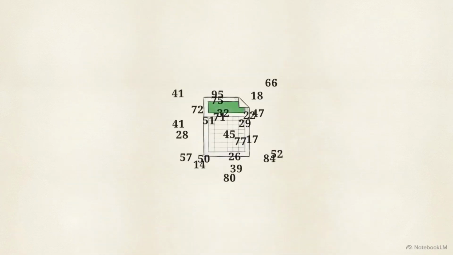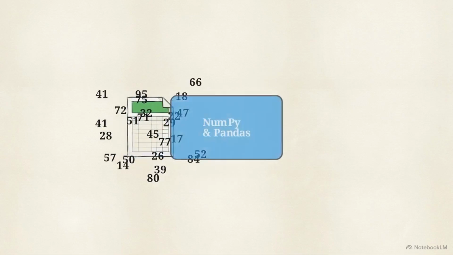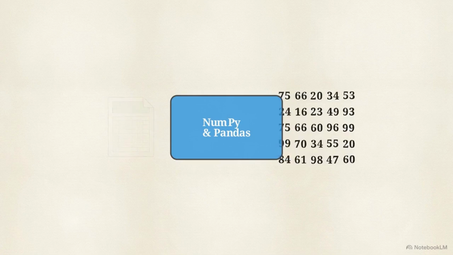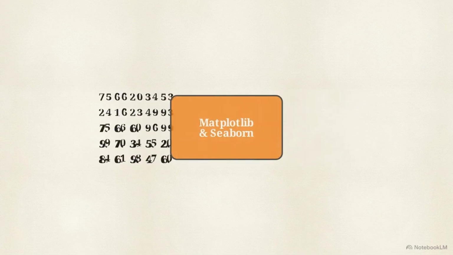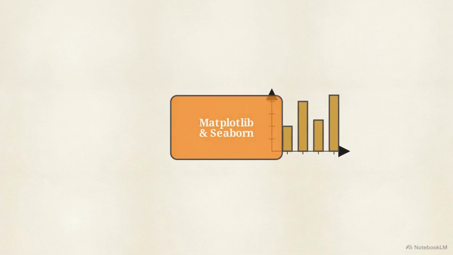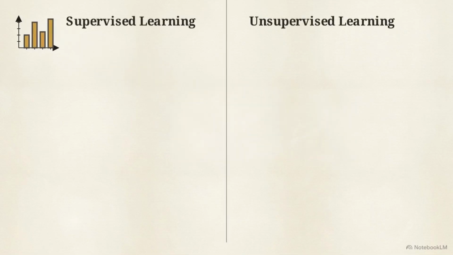This visualization shows the pipeline for handling real data. Python uses 4 specific libraries to process large datasets. First, you run the raw data through NumPy and Pandas for structural analysis. Then, you pass that sorted data into Matplotlib and Seaborn to plot the information visually. Once your data is clean, you reach the first major machine learning milestone.